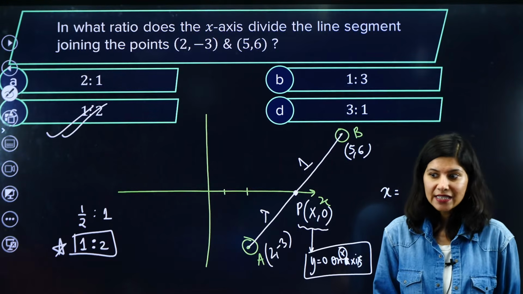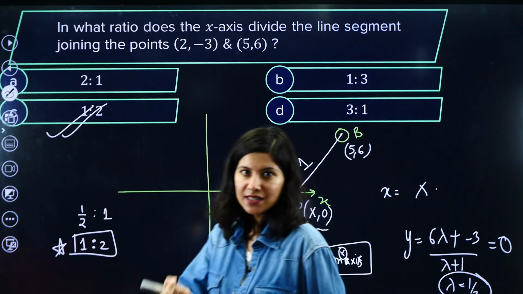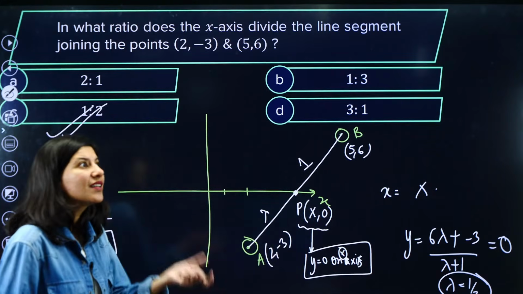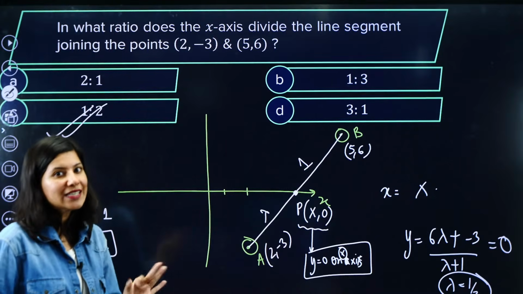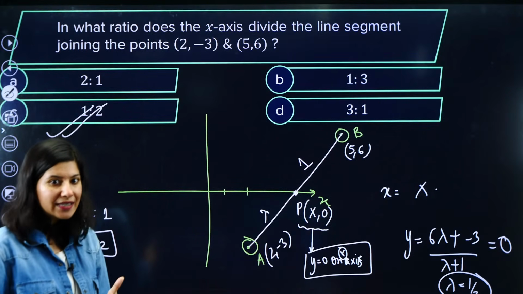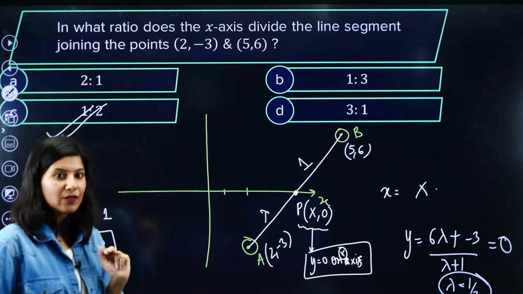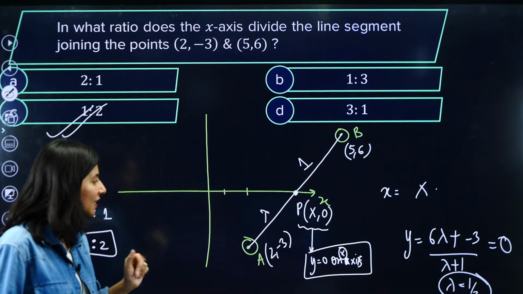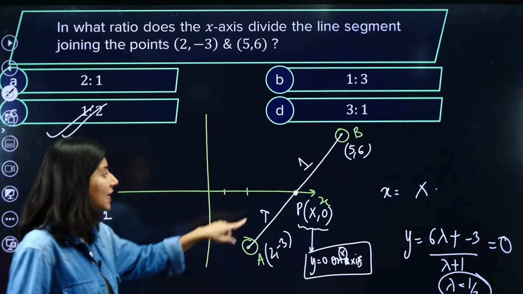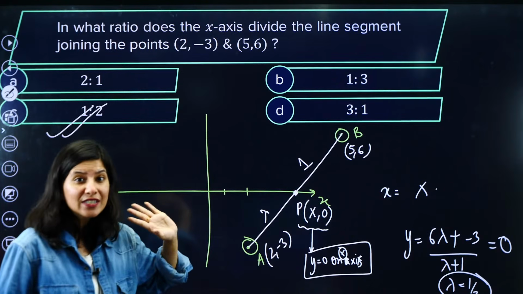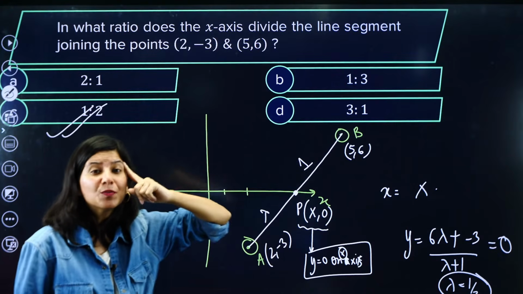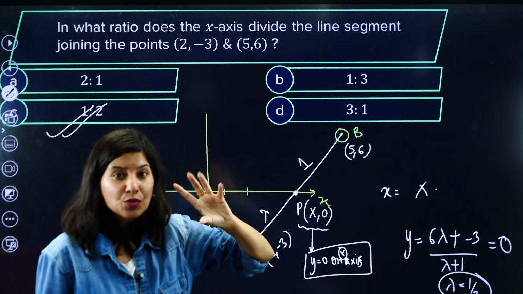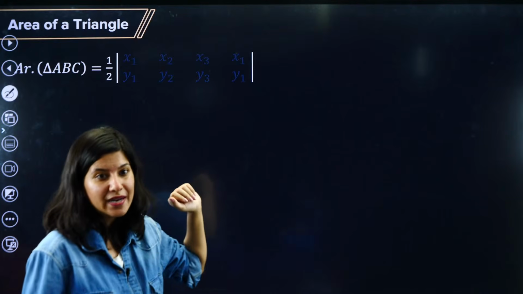Number one takeaway is, whenever a ratio is asked or whenever you have to take a ratio, never ever take m:n. Always take lambda is to 1. That is one takeaway. Second takeaway. What is the second takeaway? Second takeaway is, on the x-axis y is always 0. That question will not give you, but you have to be alert. You have to show your presence of mind.